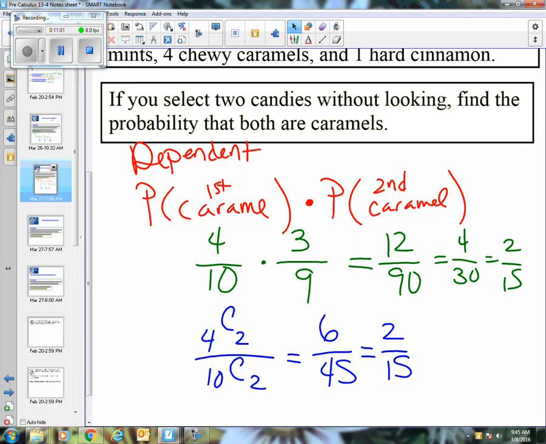So for those of you that are very hung up on, I always like to do fractions and that's the way I like it, that's fine, but sometimes combinations in that situation can be easier. What if there's 100 pieces of candy in there and you're going to choose 50 of them? I wouldn't want to do 50 different fractions to represent that, with the denominator going down by 1 for each one of them. So it makes sense to think of it as a combination in that scenario because it's a time saver. So combinations mean the same thing as dependent situations. So the choice you make does affect the future ones. So you can think of it either way.